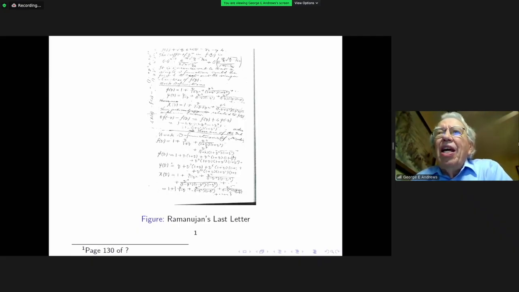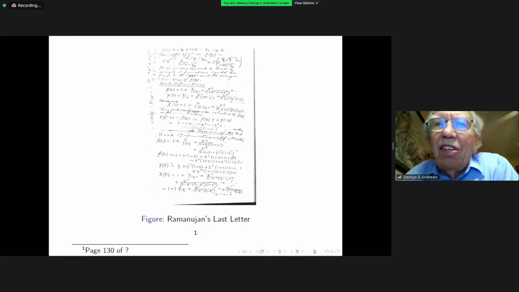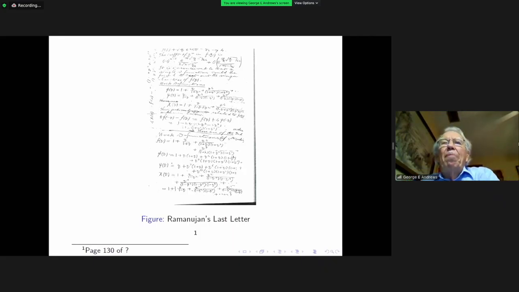In addition, he has formulas that will allow one to prove the behavior of the 5th order functions near the unit circle. In other words, he has formulas that Watson conjectured did not exist.